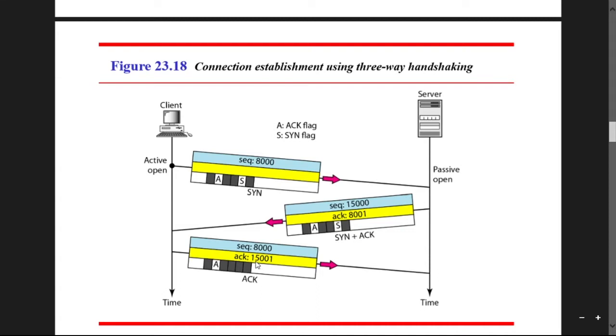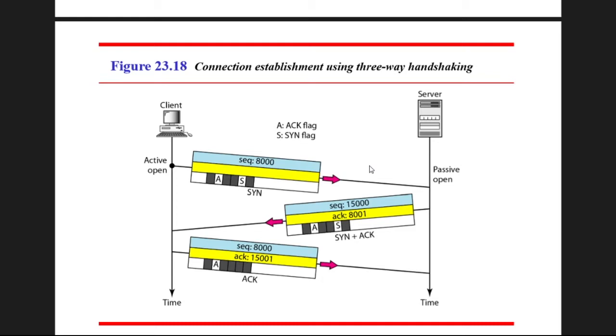Here the client is sending sequence number 8000, and the server is sending the sequence number 15,000. That means whatever information the server is sending, that is the sequence number of that data. When the client sends the acknowledgement, it sends the acknowledgement number 15,001. That means that value is received, and you can send the next data. So this is for connection establishment.